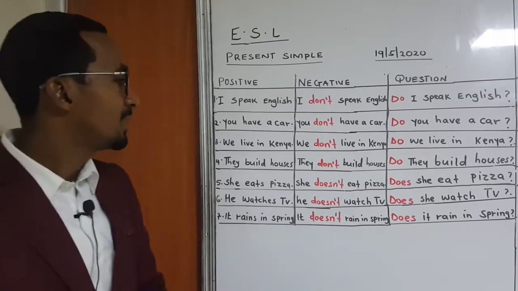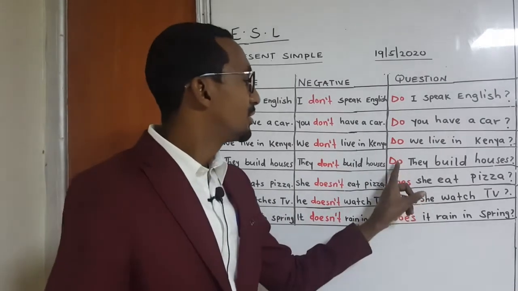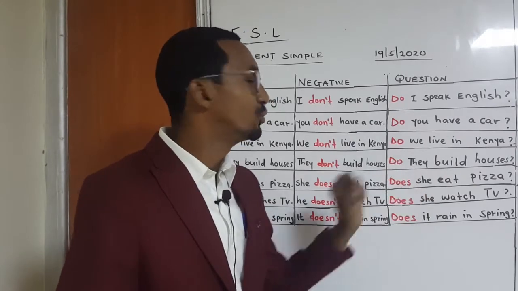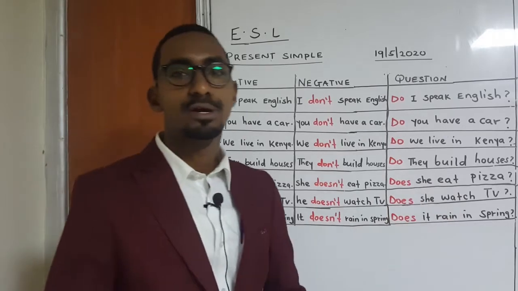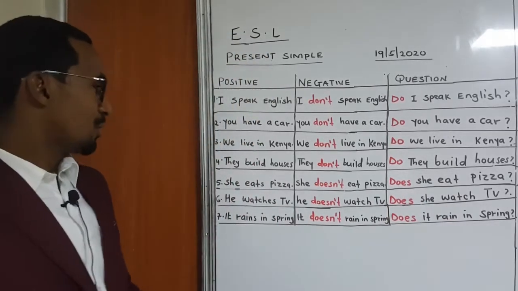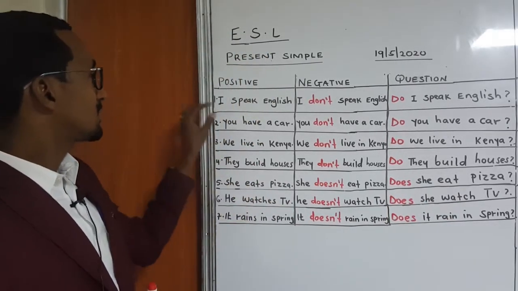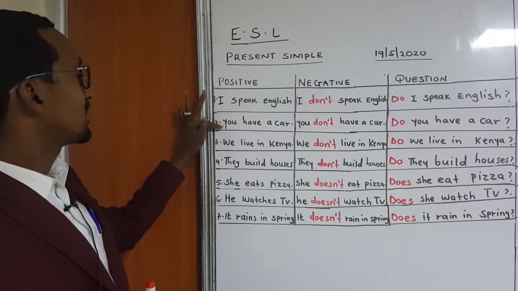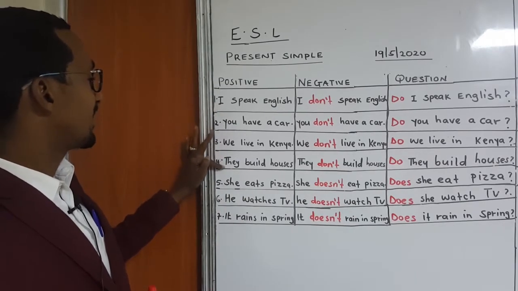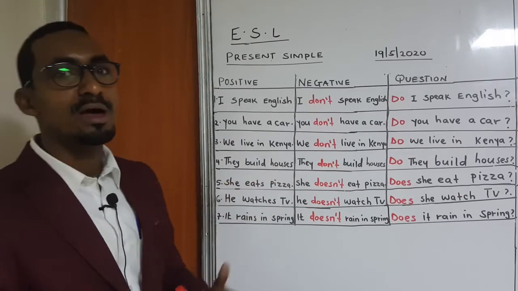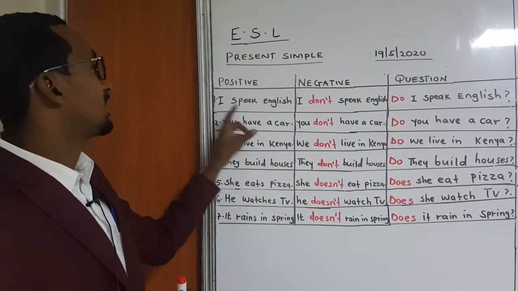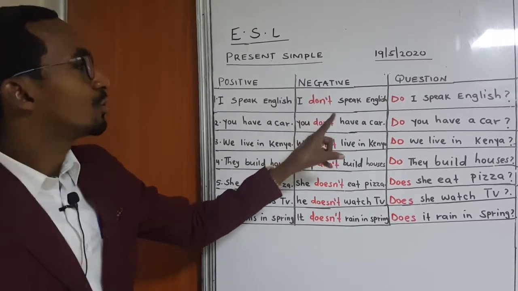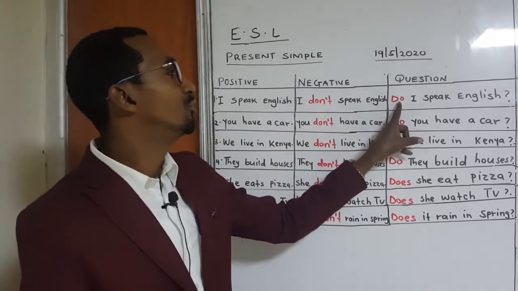Question, you put do before they, and it becomes: Do they build houses? Now, these subject pronouns I, you, we, and they always go together in the present simple. Their negative uses don't, and their question uses do.